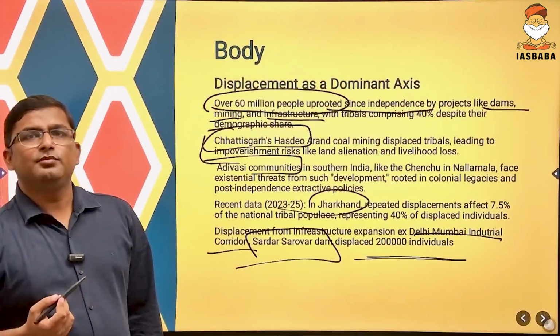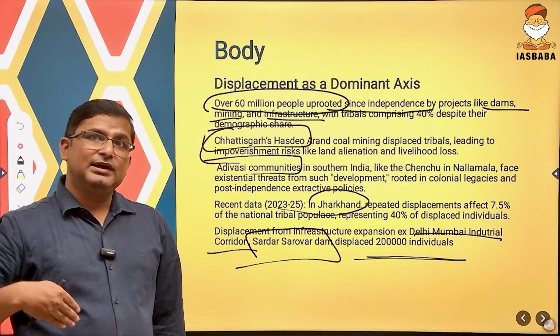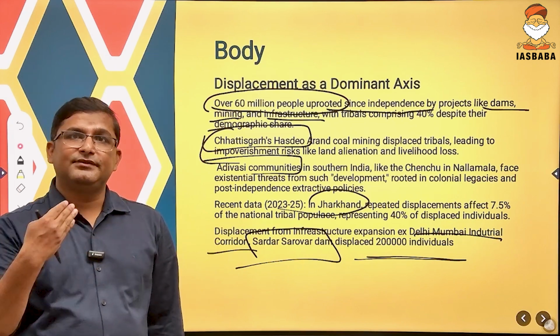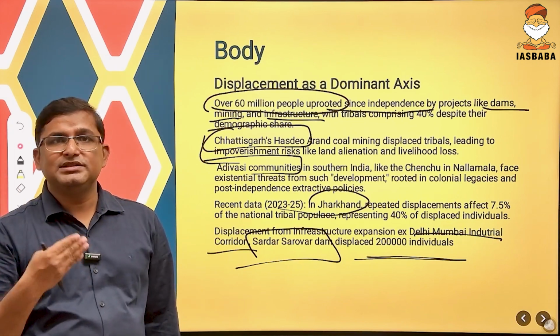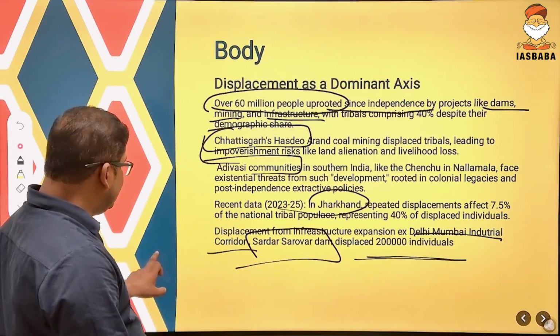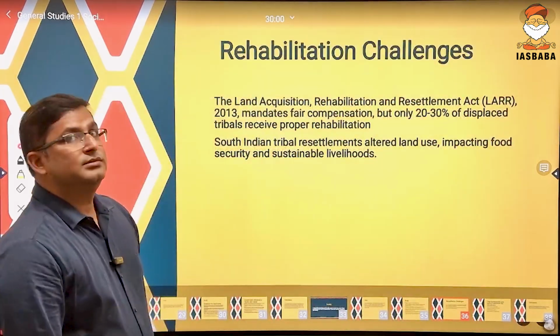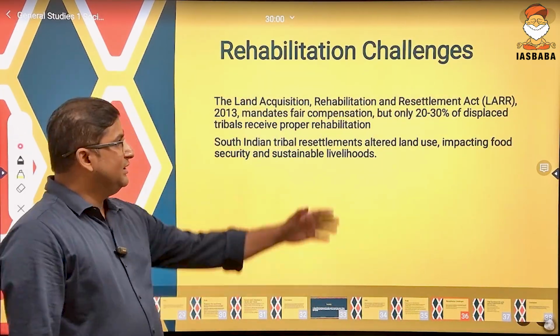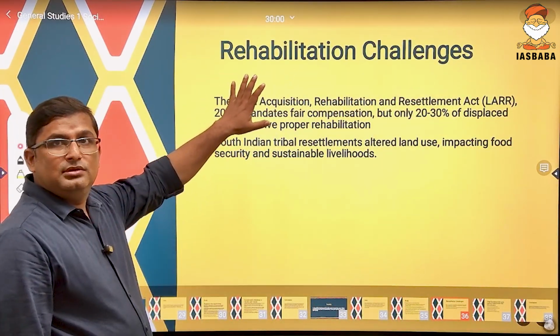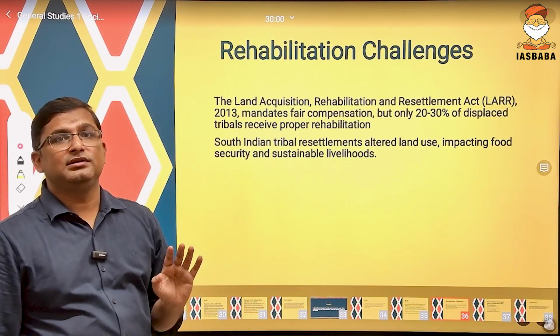So whenever the government tries to expedite its development work, infrastructure projects, mining, dams, etc., this leads to the problem of displacement. And the problem of displacement also leads to the problem of rehabilitation. For example, there is an act, the Land Acquisition, Rehabilitation and Resettlement Act 2013.